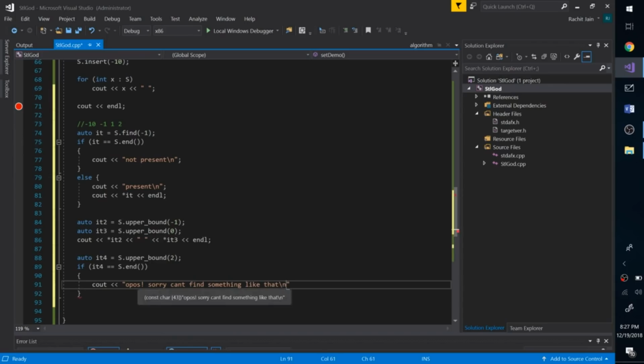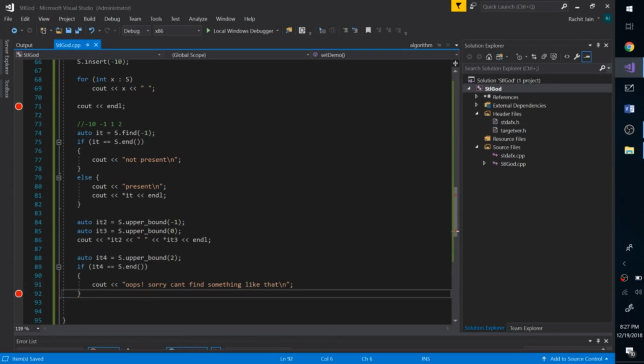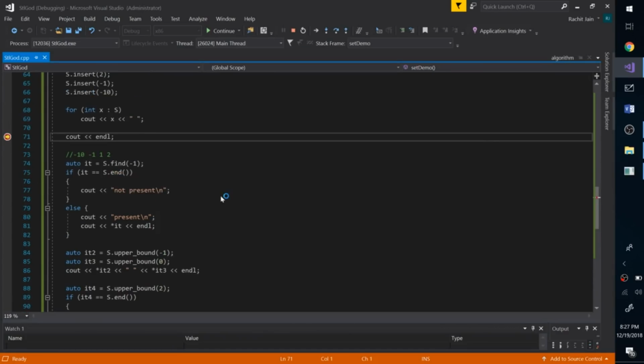Alright, so if everything went well, I think we will see all these things that we had just implemented right over here. Now let's quickly run this. Alright, so we have printed the set. It's -10, -1, 1 and 2.